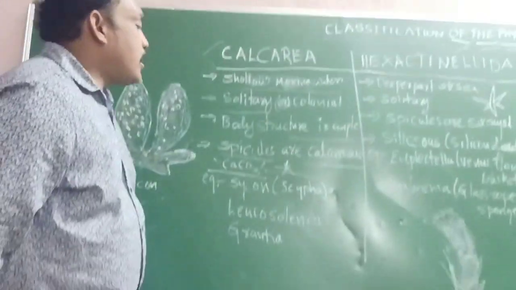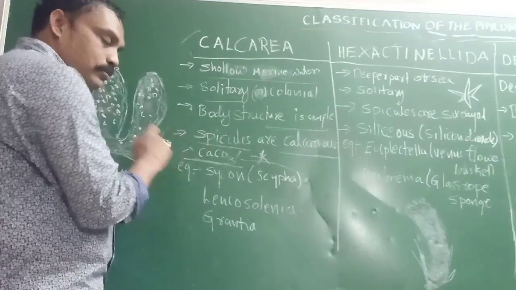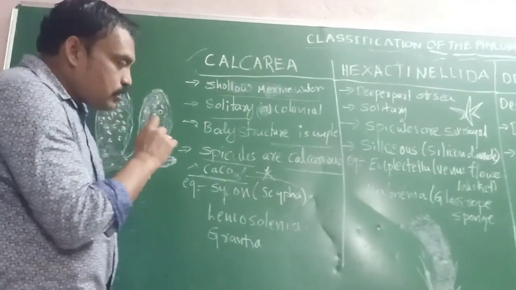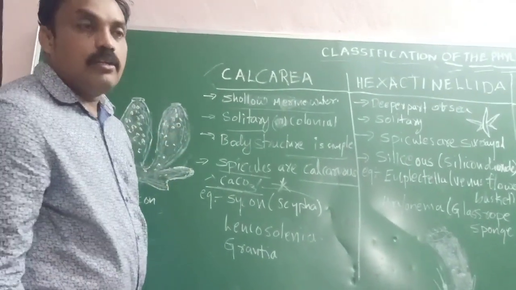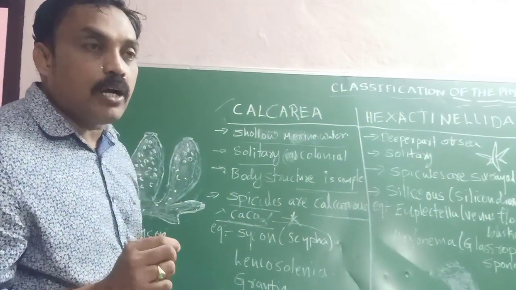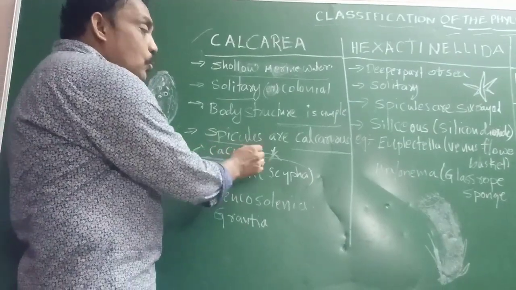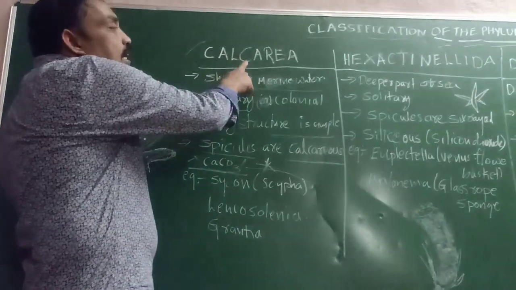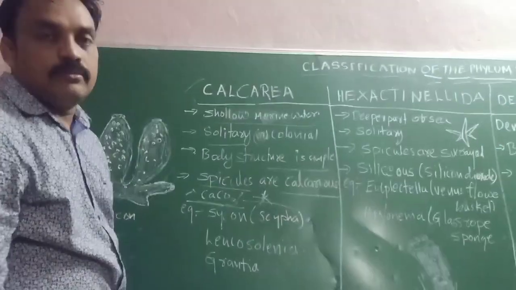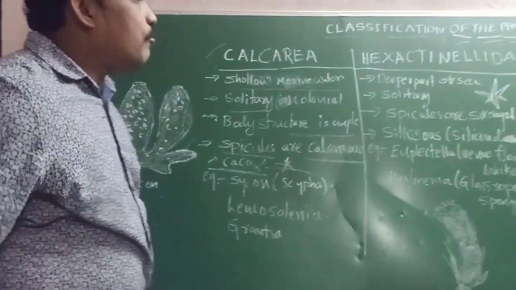The class Calcarea: the spicules are made up of what? Calcium carbonate, elements of calcium carbonate. So the name given is Calcarea. Okay. Now we are discussing the next class.